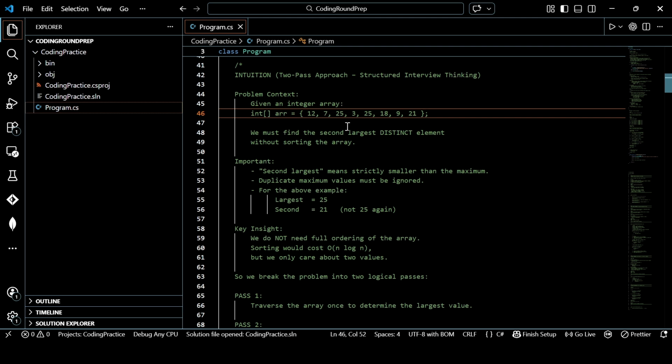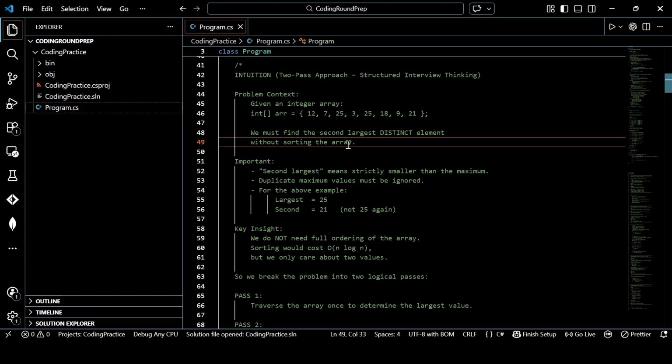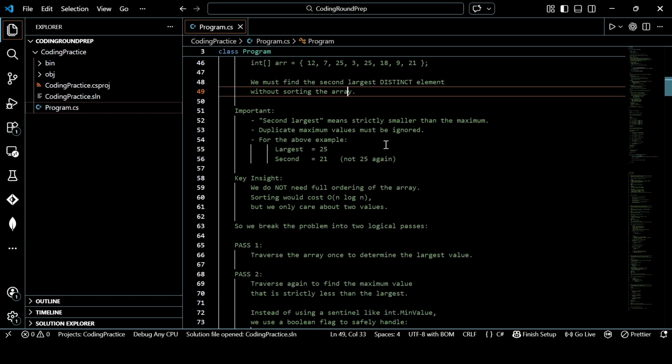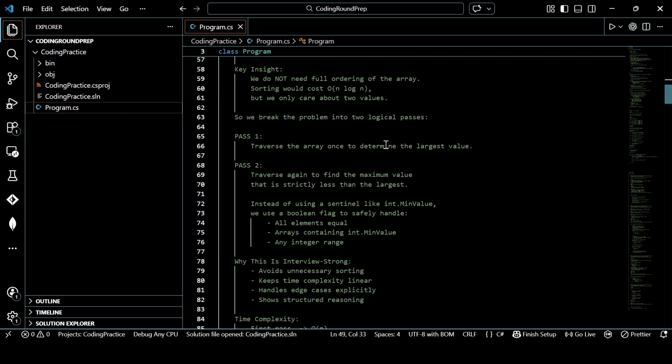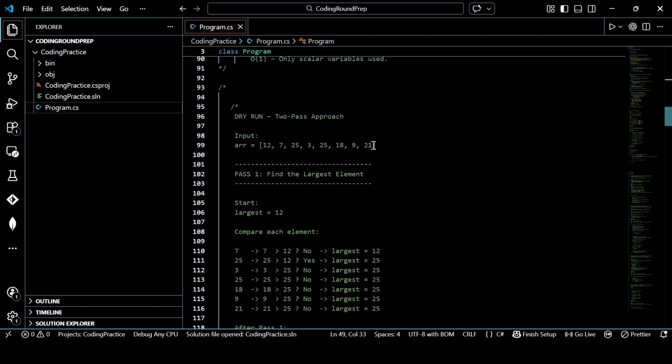And in the second pass, we will find the second largest. But we have to make sure that 25 doesn't come as the second largest, which it can if we don't handle the situation. Okay, let's start understanding this through a dry run.